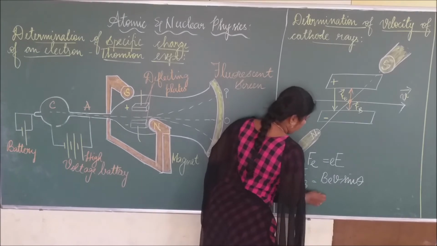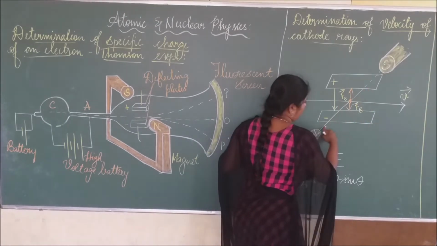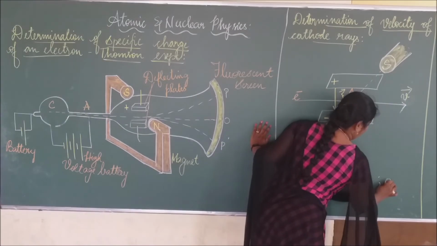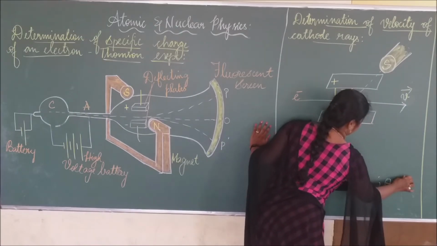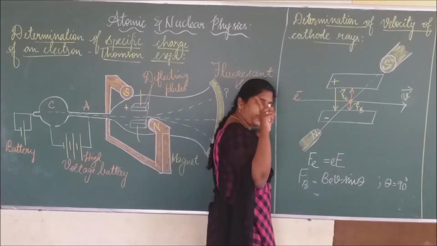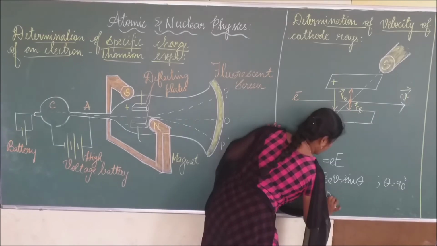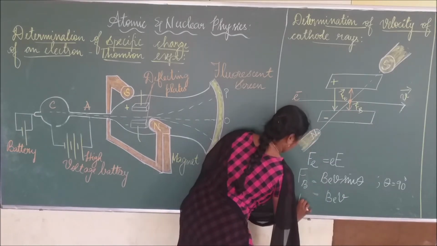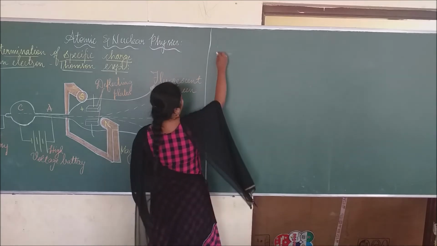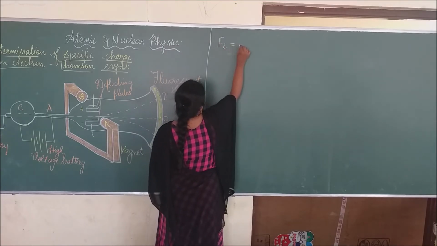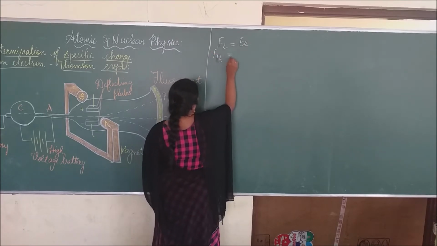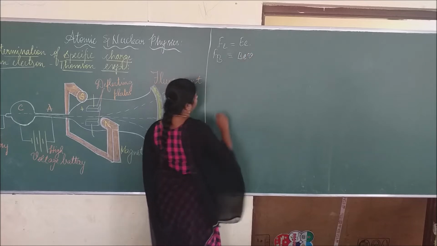Okay, so we know that velocity and magnetic field are perpendicular to each other, so the angle becomes 90 degrees. What is sin 90? Sin 90 becomes 1. So the equation is Bev. So we got the electric force equation Fe equal to Ee, and the magnetic force equation Fb equal to Bev.